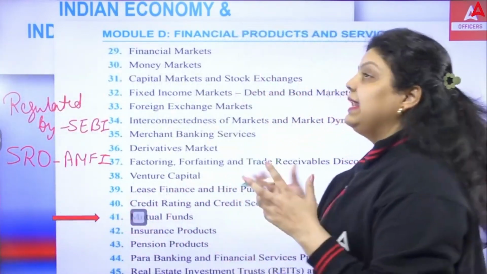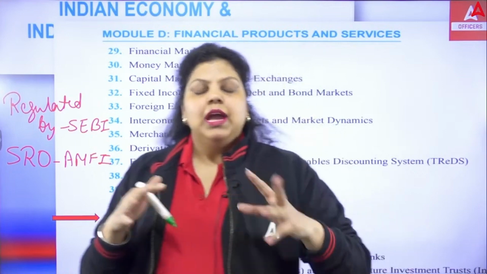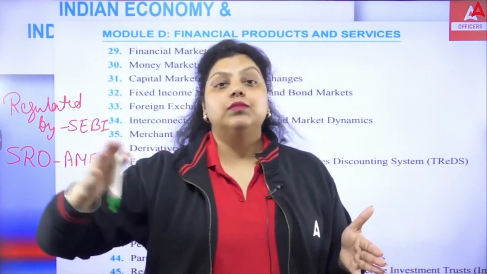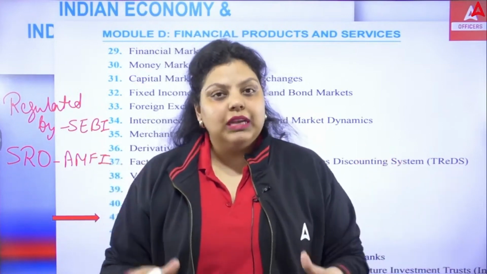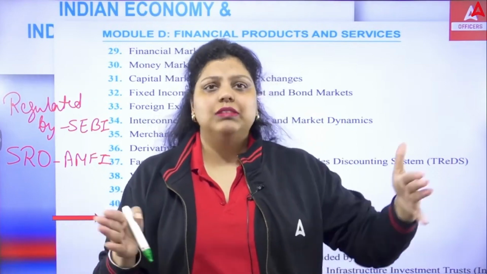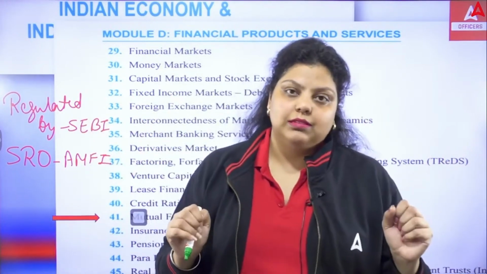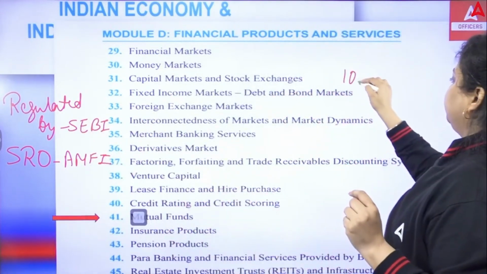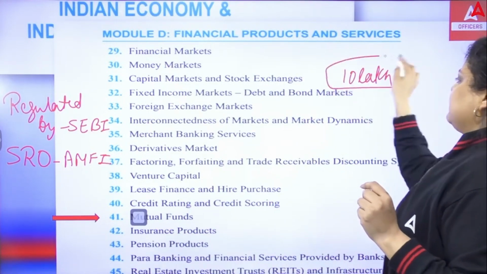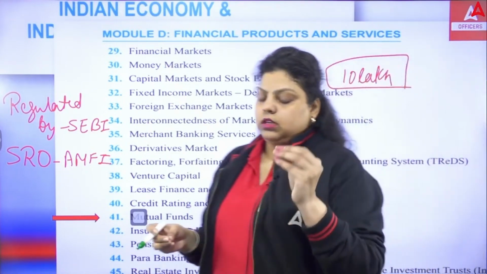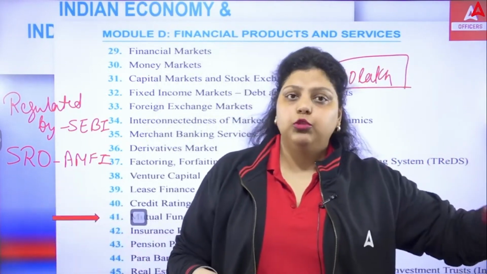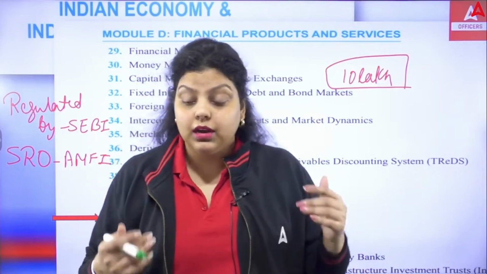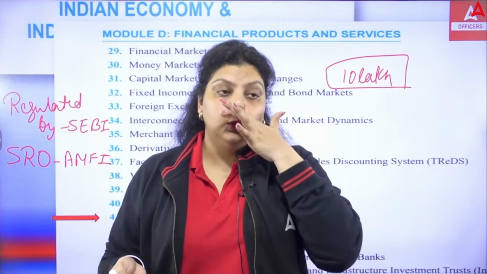Mutual funds actually collect money from various investors, and then they invest that money in diversified, different sectors. Why? Just to minimize the risk. To minimize the risk, mutual funds invest the money of other people in different sectors, so that the risk will be minimized. Let's say, for example, if I have 10 lakh rupees and I want to invest this money, I have a savings bank account option, I have, let's say, RD or FD option, I have a share market option, I have a mutual fund, I have a lot of options to invest in the market, but I have no knowledge about it.